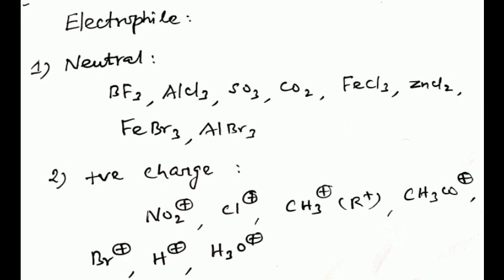These are some examples of electrophiles. The first is neutral electrophiles or Lewis acids: boron trifluoride, aluminum chloride, sulfur trioxide, carbon dioxide, ferric chloride, zinc chloride, ferric bromide, and aluminum bromide. And positively charged ions, that is NO2 plus, Cl plus, alkyl cations like CH3 plus and ethyl plus, the acyl cation CH3CO plus, bromonium ion, H plus, and hydronium ion.